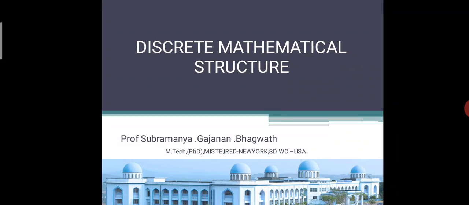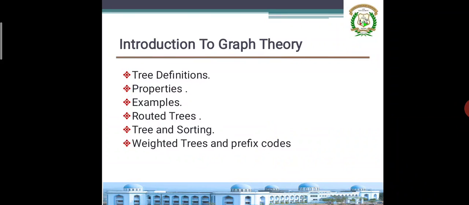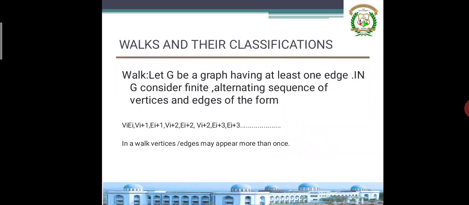Last class we studied graphs: examples, subgraphs, and isomorphism. This class we continue with things like walk. I am going to explain walks, circuits, open walk, closed walk, all those things. Trees also we will start.